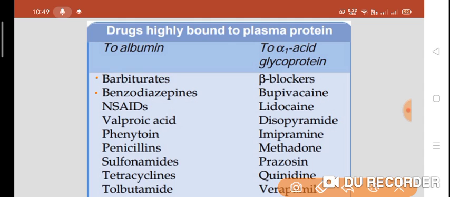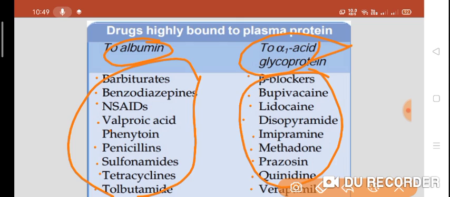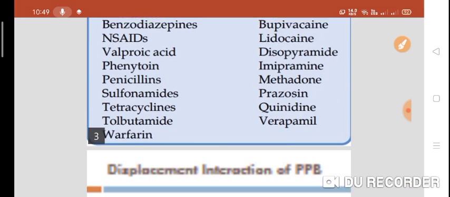Barbiturates, benzodiazepines, NSAIDs, sodium valproate, phenytoin, penicillin, sulfonamide, tetracycline, tolbutamide. All these are acidic drugs, so they bind to albumin. Now, beta blockers, bupivacaine, lidocaine or lignocaine, disopyramide, imipramine, methadone, prazosin, quinidine, verapamil, all these are basic drugs, so they bind to alpha 1 acid glycoprotein.